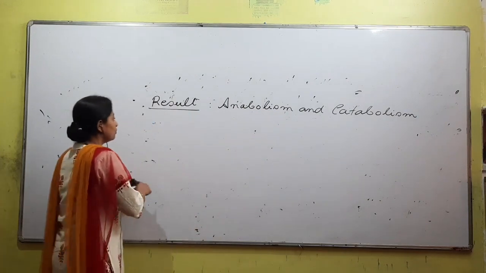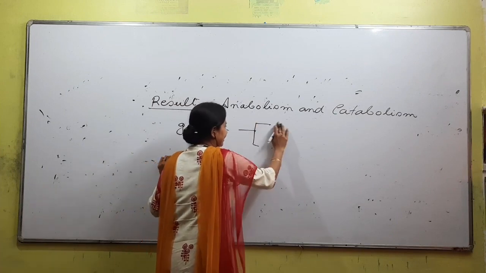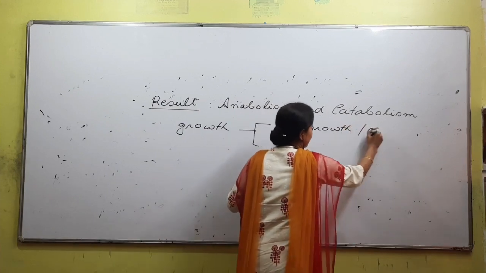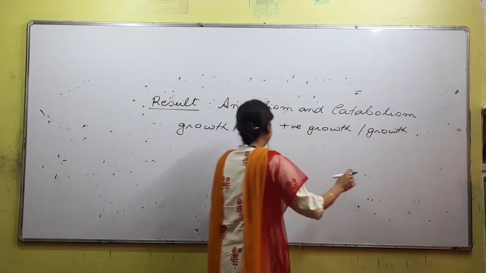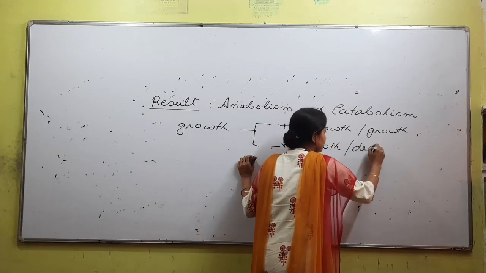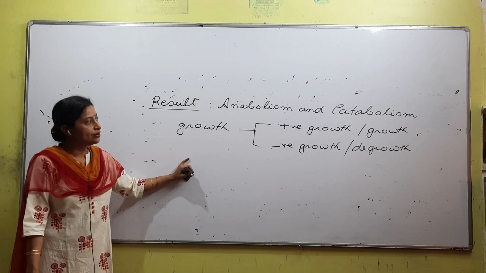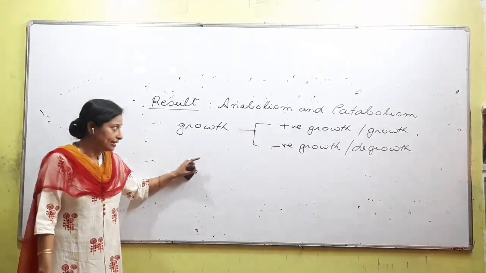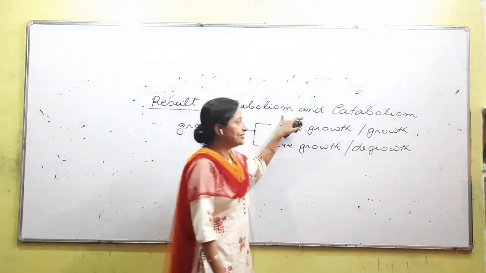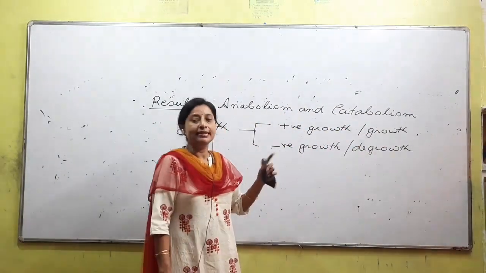Growth ot two types of growth could be seen. Either positive growth, where we can use only the word growth, or negative growth, or we can use degrowth, right? Either the cell is showing growth, or the cell is showing degrowth. Now when does growth happen, when does degrowth happen? When anabolism is more, the cell undergoes growth. If catabolism is more as compared to anabolism, the cell will show degrowth.